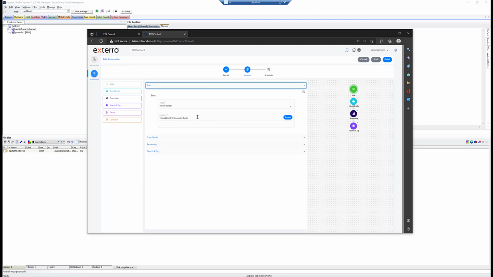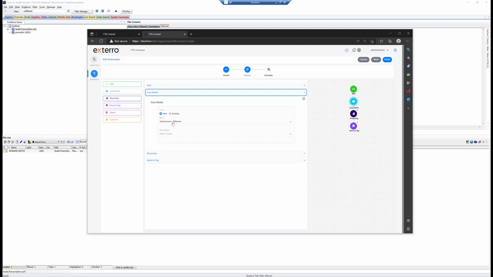So transcribe audio is the directory, and we'll talk about that a little more in a second. So then the next thing we want to do is case details. Now I have it set to new, and then I assign what users I want to have work that case. But inside of the watch folder, a really awesome feature of FTK Connect is that if you name the directory that you're dumping your evidence files into that watch folder the same as a case name that already exists, it will actually add that evidence automatically to that case. So notice that this case up here is named audio transcription.